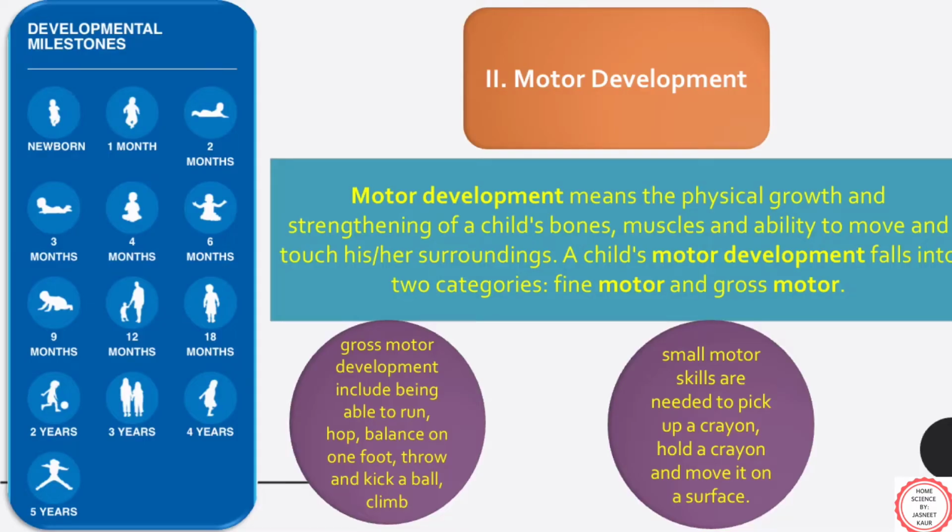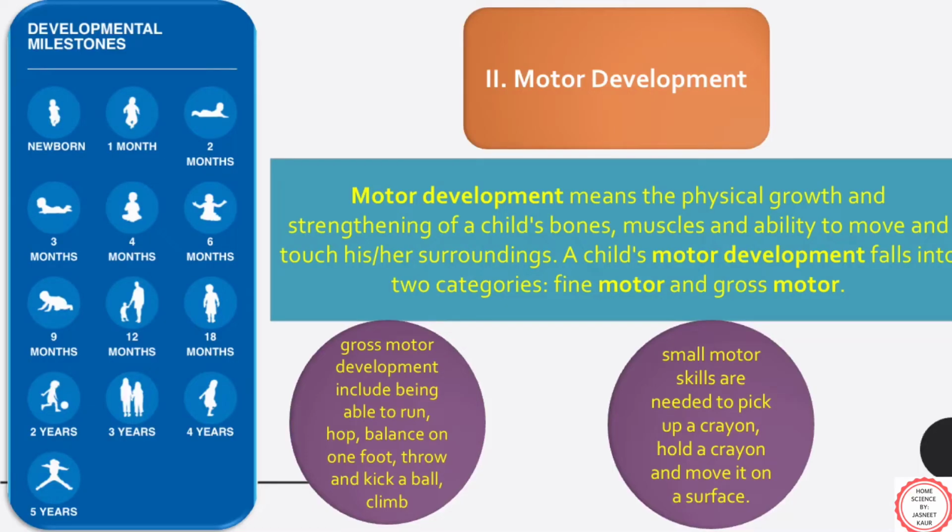In the continuation to what we were discussing earlier, now let's talk about motor development. Motor development is considered as the development of bones and muscles, which is further divided into two categories: fine motor development and gross motor development. Gross motor development is related with the development of large bones. Example, bones of legs, arms, and whole skeletal.